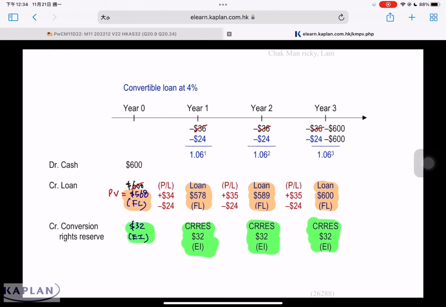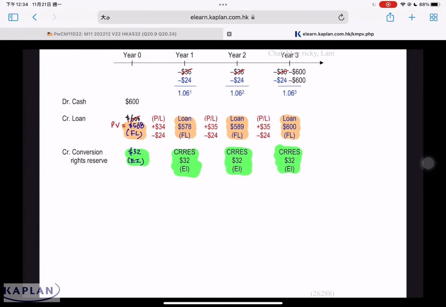In this entire process, for the equity instrument, we do not remeasure. Every year is the same. But for the financial liability, normally every year, we must adjust to the amortized cost. We'll discuss this in detail later on. When it comes to the end of the third year, that is the last time the investor decides whether they want to convert or not. Now we talk about this.